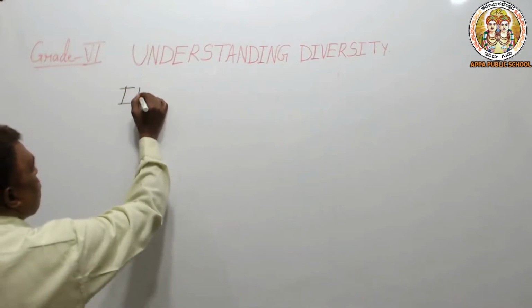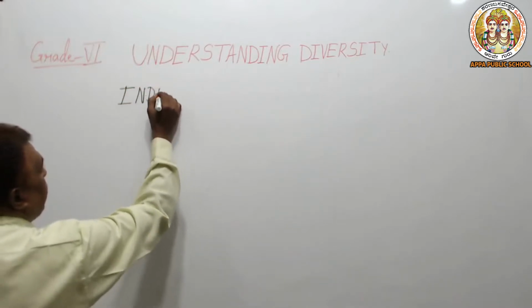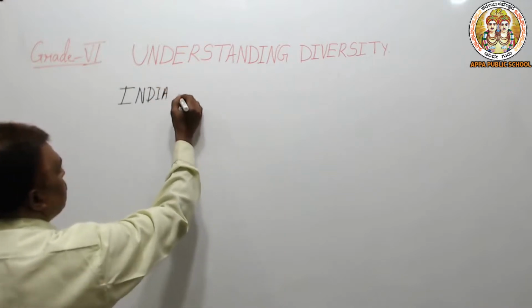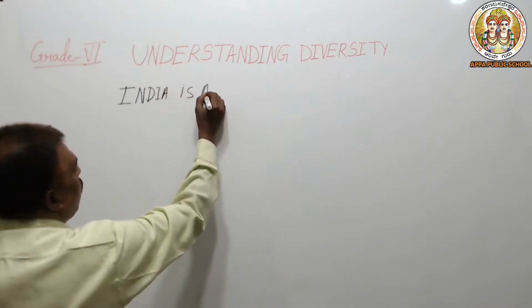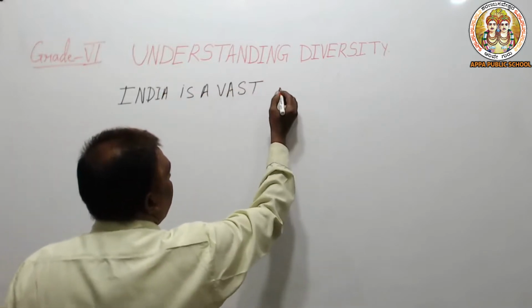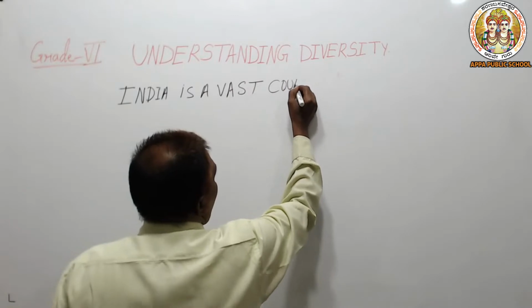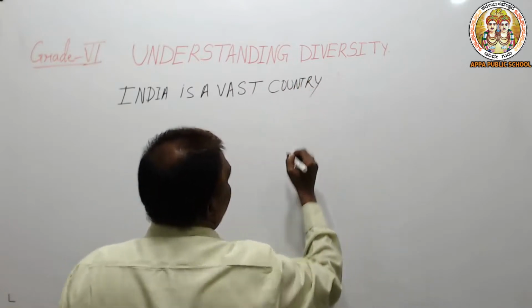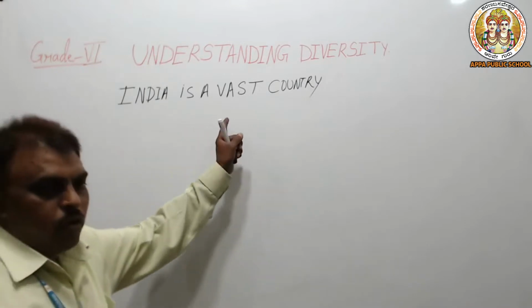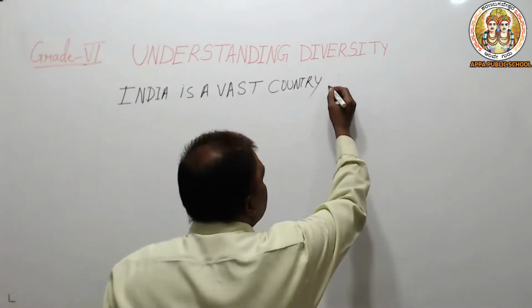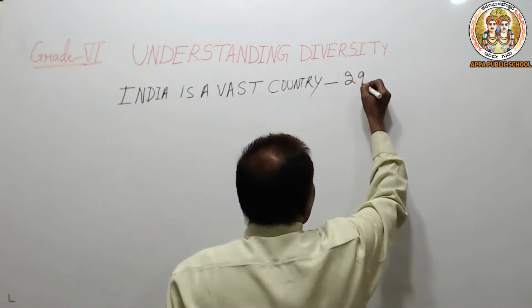So in this chapter, we learn today that our India is a vast country, which means a very big country, having 29 states.